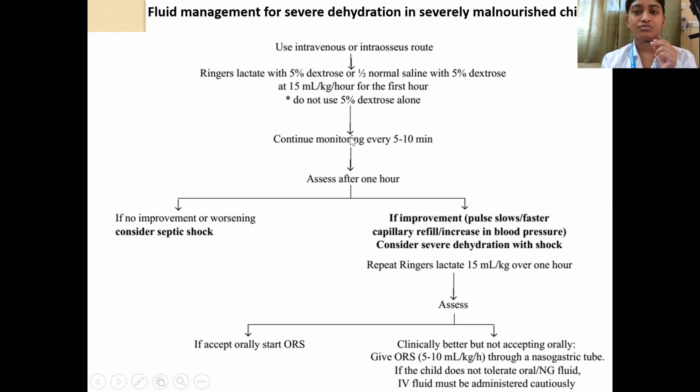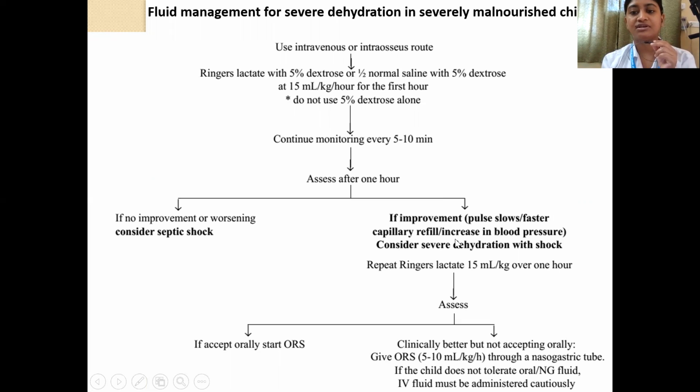And you should continue monitoring the child every 5 to 10 minutes. After 1 hour, you have to assess. If there is no improvement in the shock parameters, or rather there is worsening, you should consider septic shock and give IV antibiotics. If there is improvement, that is if the pulse rate slows down, the CFT improves, the blood pressure improves, then you should consider that this shock was because of hypovolemia.